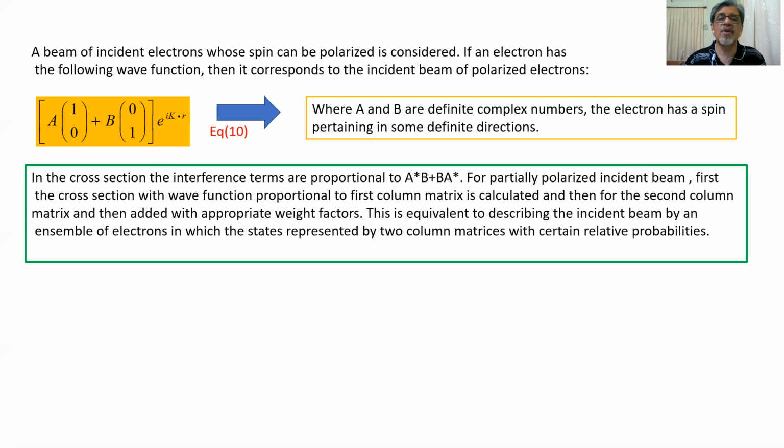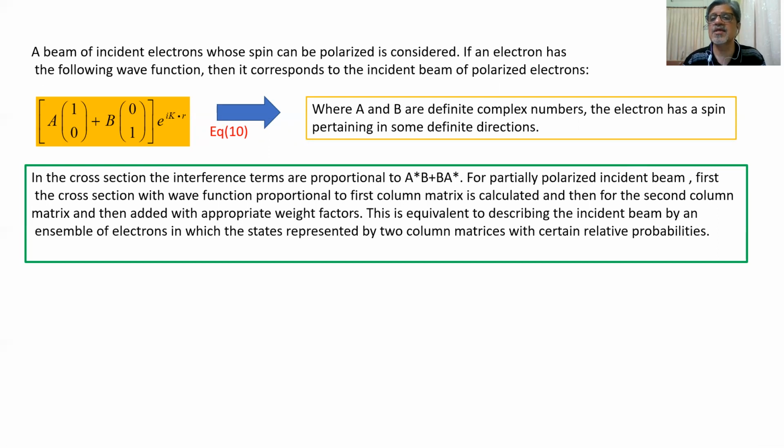An electron can be polarized in two different directions. So we consider the following beam of particles, in which we can polarize electrons in two different directions. So A times the column matrix (1, 0), plus B times the column matrix (0, 1), multiplied by e to the power i k dot r, and that is represented by equation number 3.